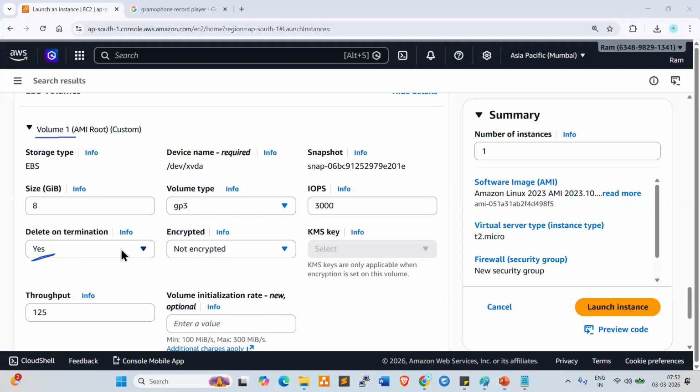That is why in real-time projects, we always choose no. Whenever you delete your server, the server will be deleted and the storage will remain available.